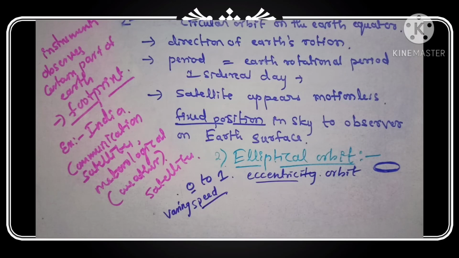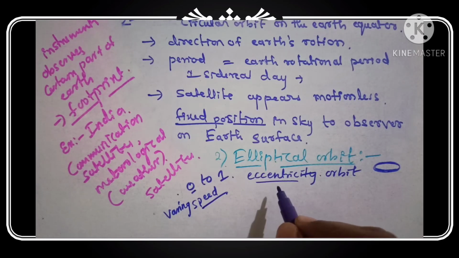In elliptical orbits the speed varies, because when the satellite is near the sun, the speed is very high, and when the satellite is away from the sun, it moves with less speed. The satellite velocity changes depending on where it is in the orbital path.